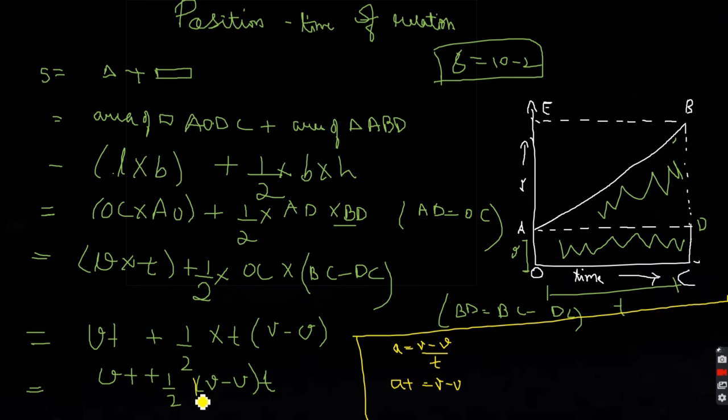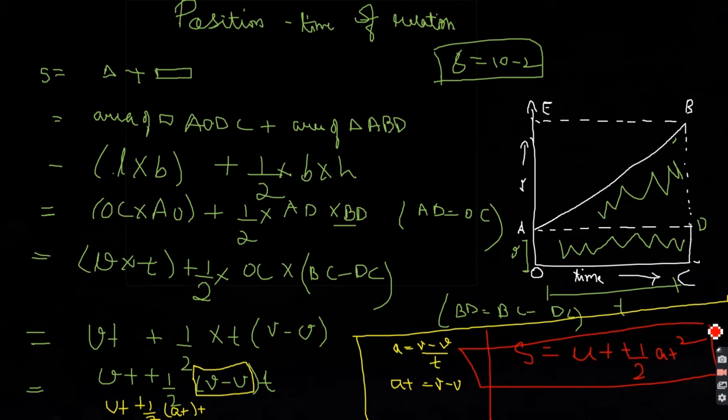So in this place of V minus U, I'm going to put AT, which will result in UT plus half AT into T. I am writing the final result with a red pen. So the final conclusion will be S equals UT plus half AT square. This is what we wanted.